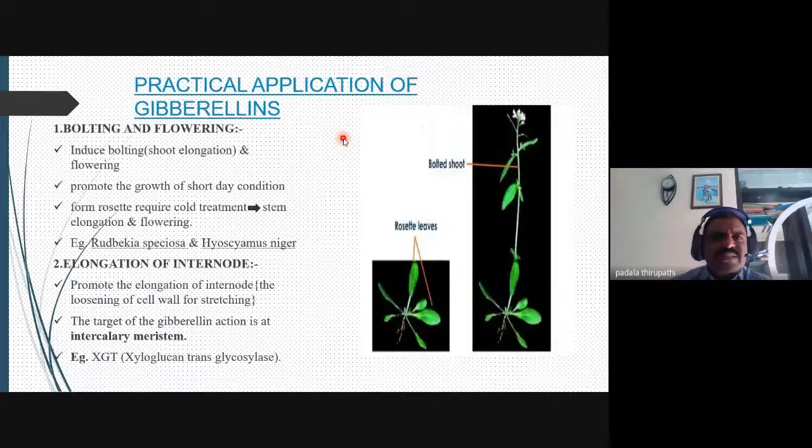Then, practical applications of gibberellin. Whenever we apply gibberellins, number one is bolting and flowering. What is bolting? Bolting means the induction of stem or shoot elongation, where the nodes and internodes grow very rapidly. So the size of the nodes and internodes is increased by applying gibberellins. In bolting, the growth of short day plants is promoted, rosette plants that require cold treatment show stem elongation, and flowering is observed.